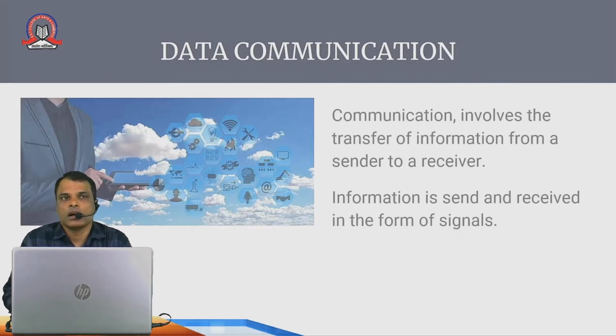Whenever two persons are communicating with each other, there is a sender and a receiver. Similarly, in data communication, both are computers. A sender is a computer and a receiver is also a computer. And the information is transferred in the form of signals.